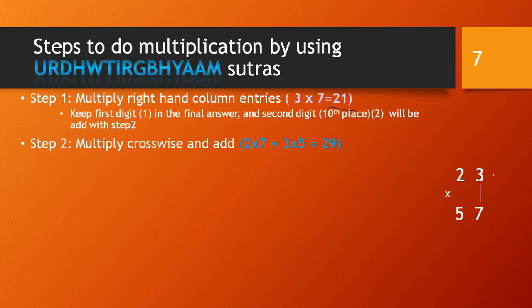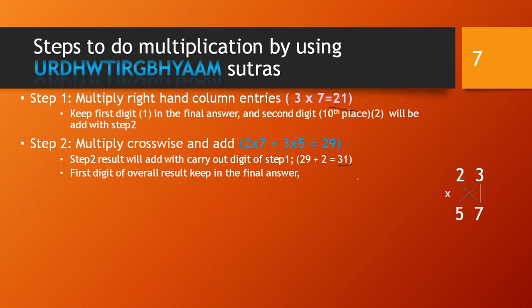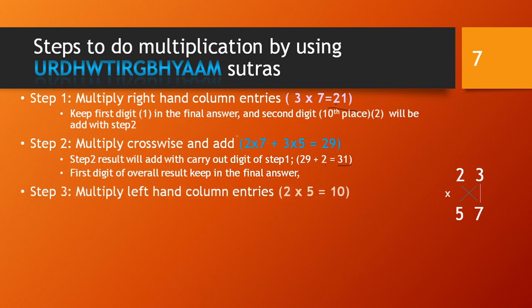And what is the second step? Second step is so simple: cross multiplication and add. So multiply crosswise and add. So 2 into 7 plus 3 into 5, that is 29. And here we also have to add the 2 from step 1 into step 2. So that is 29 plus 2, so we are getting 31. Here again we keep the first digit in the overall result, and the 3 will be carried out to the next step.